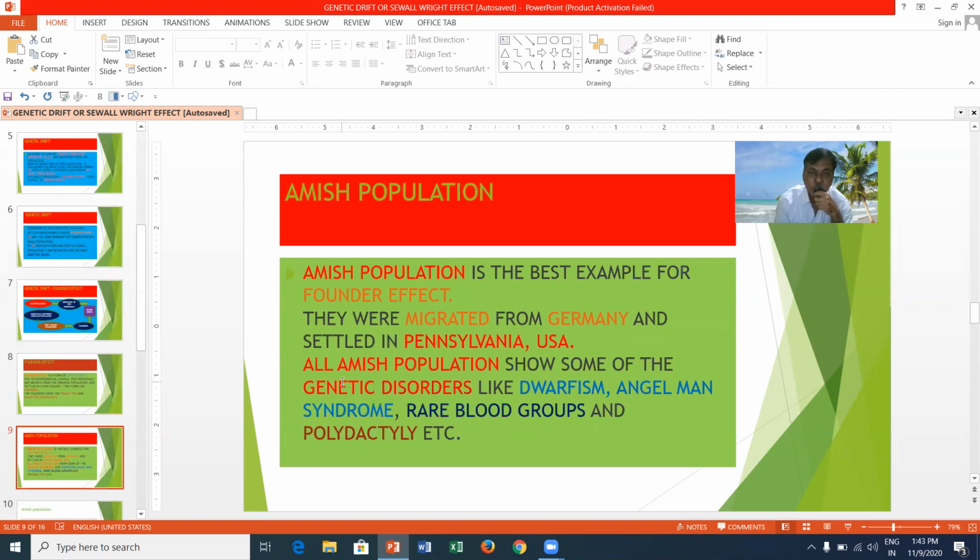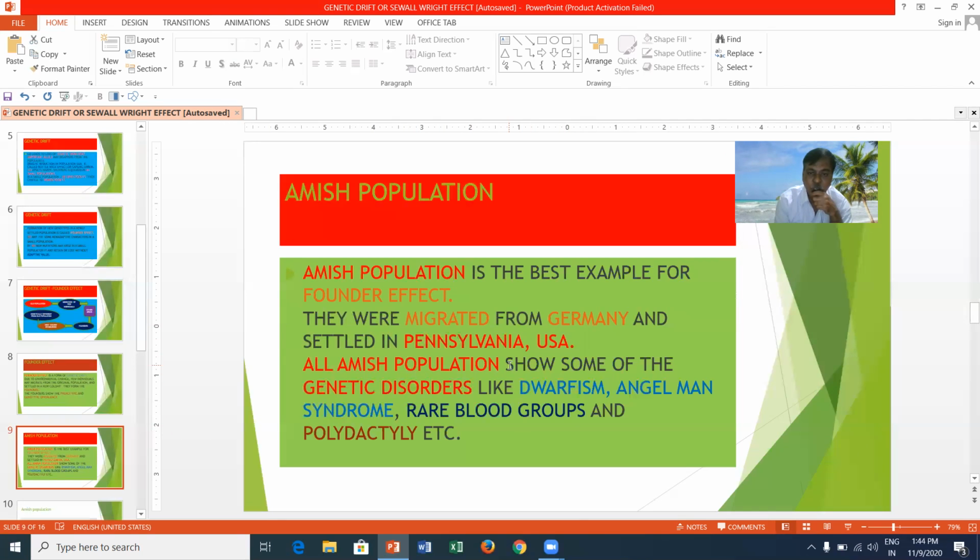The Amish population is the best example for founder effect. They migrated from Germany in the 17th century and settled in Pennsylvania, a state in USA.